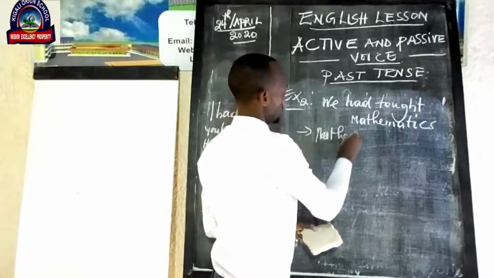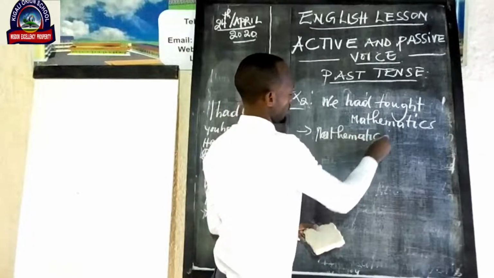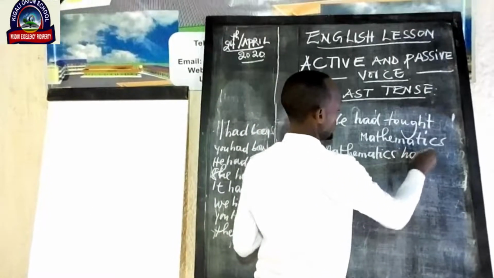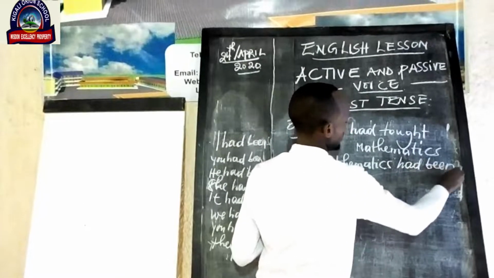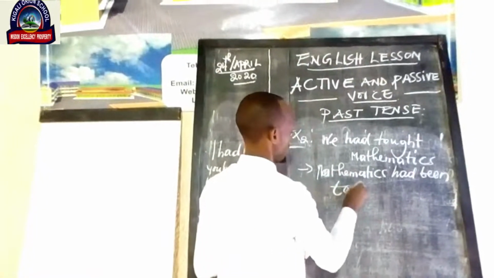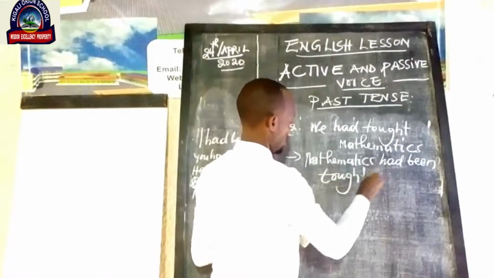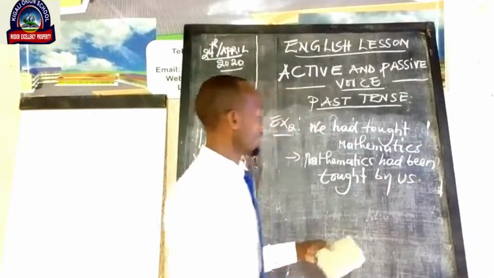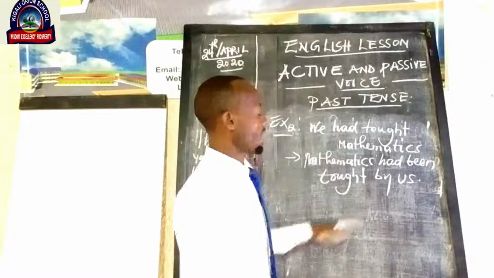Mathematics had been taught by us. Mathematics had been taught by us.